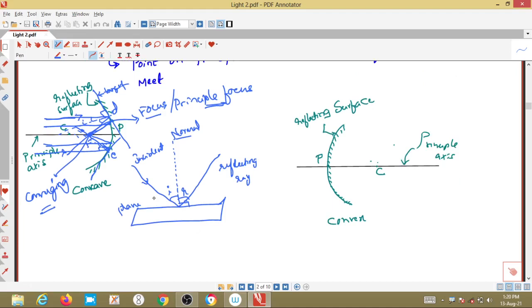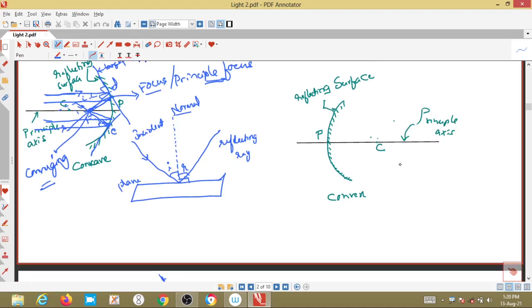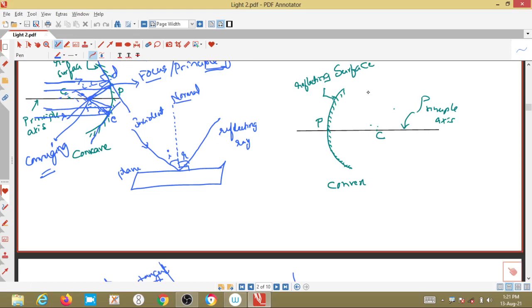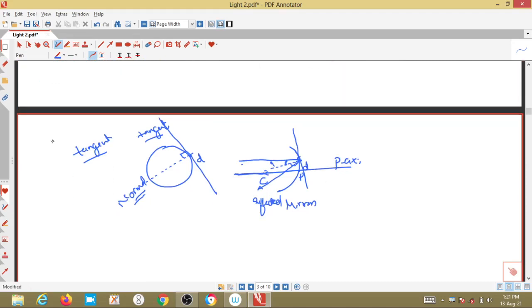Regarding convex mirrors, this is the reflecting surface, this is the pole, this is the center of curvature, and from here to here we call it the aperture. I also explained how we draw a normal to spherical mirrors or spherical surfaces.